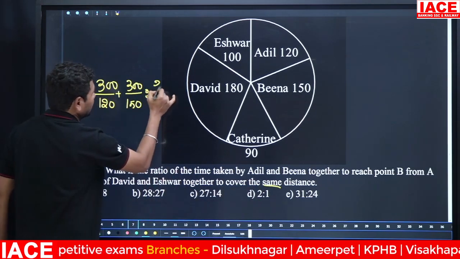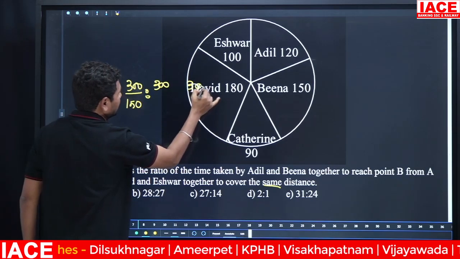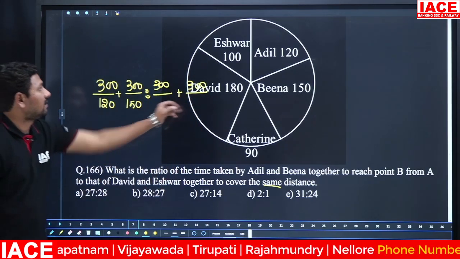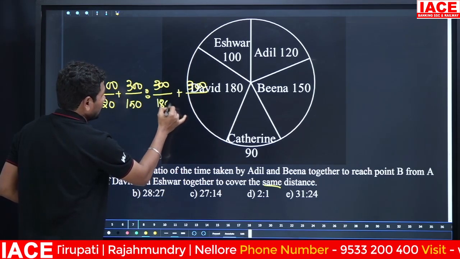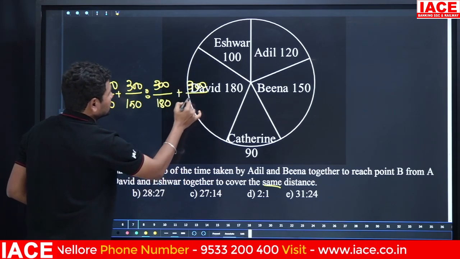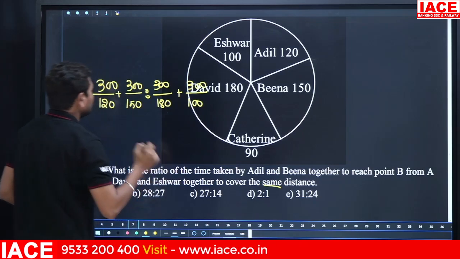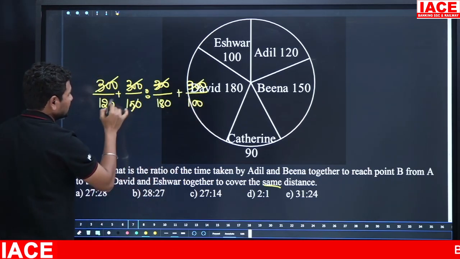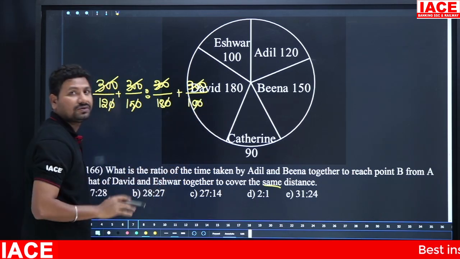Plus here the second pair, also the same distance, clearly mentioned. Here the 300 kilometers, here also 300 kilometers. This first 300 kilometers is covered by David. David's speed is 180. Next Ishwar's speed is 100. Okay, cancel the terms here. Here 300 will be cancelled. Here 0 will also cancel.